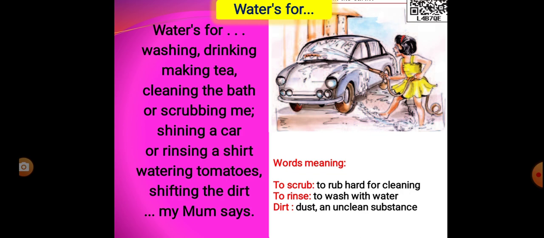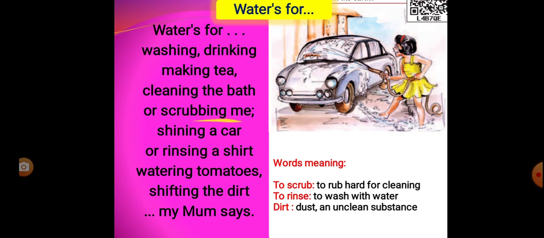Waters are for washing, waters are for drinking, and also waters are used for making tea. At the same time, water is used for cleaning the bath and water is used for scrubbing me.